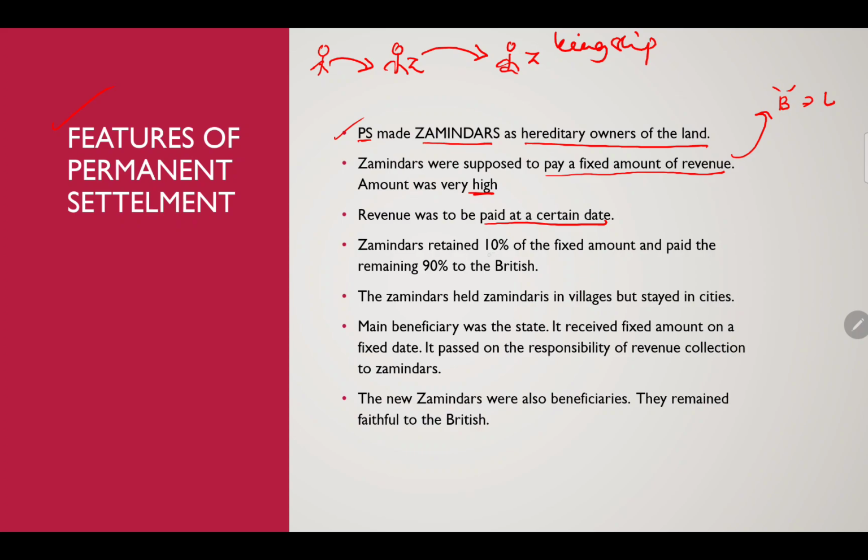Zamindars retained 10% of the fixed amount and paid the remaining 90% to the British. It was very much unethical.